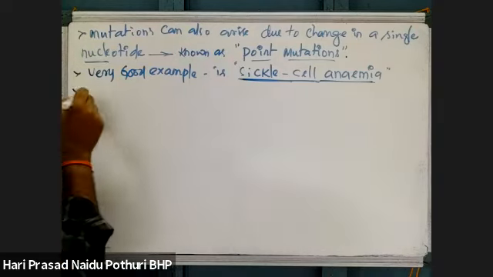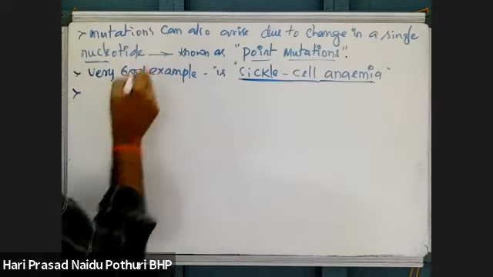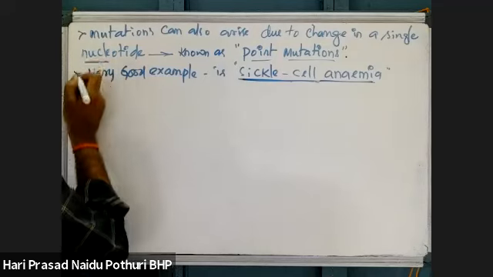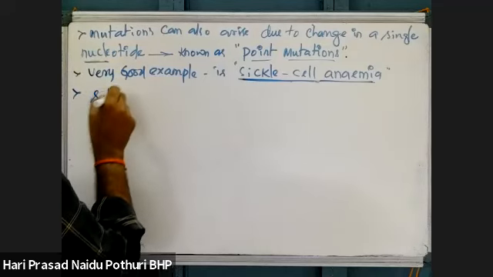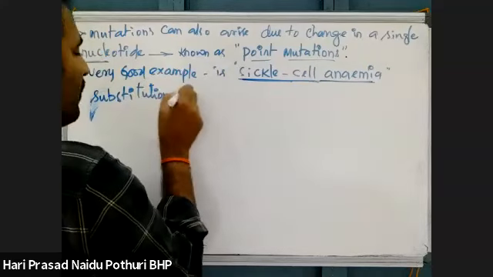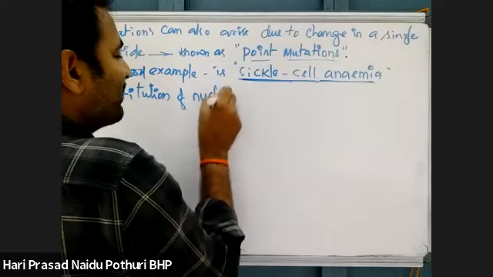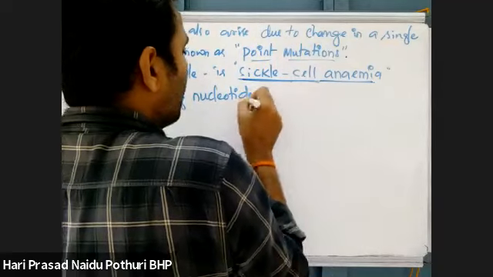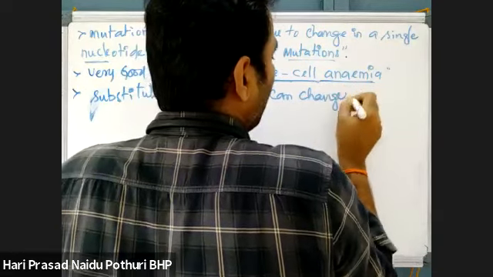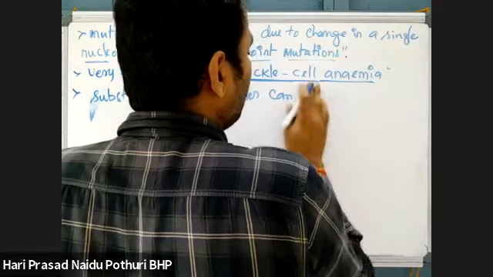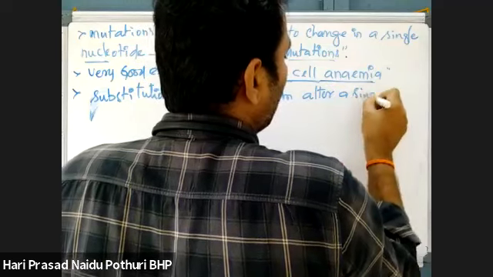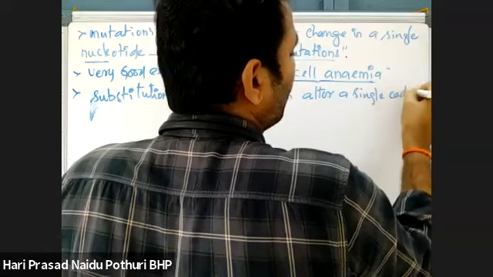And if you see, replacement is substitution. Substitution of nucleotides can change or alter a single codon in DNA, that we know.